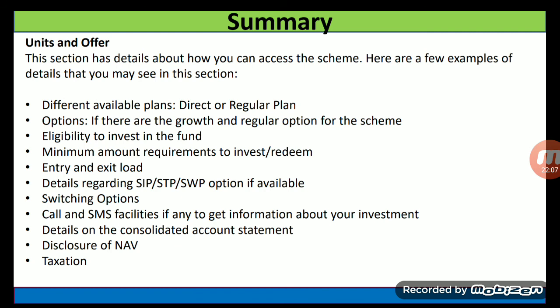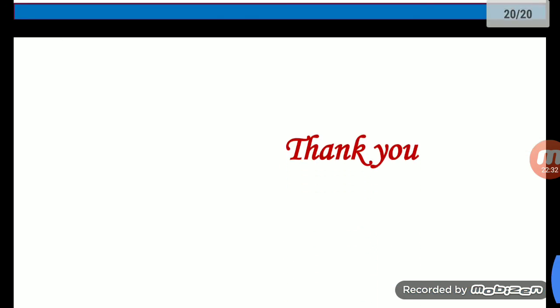Unit and offer: this section has details about how you can access the scheme. For example, different plans, direct or regular plan, options, eligibility for investors, minimum amount, entry and exit loads, details regarding SIP, STP, call and SMS facility, taxation, etc. So friends, these were the details about the scheme information document.